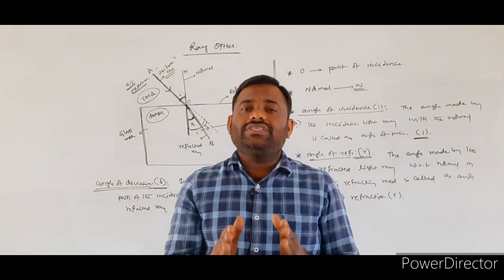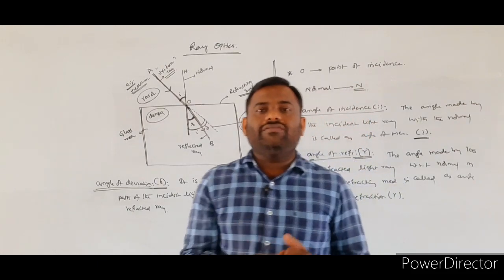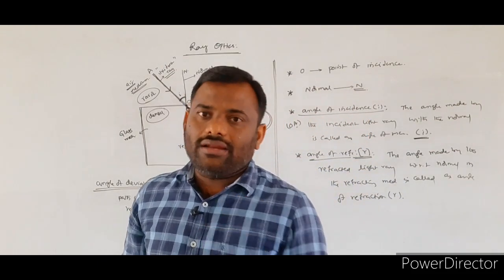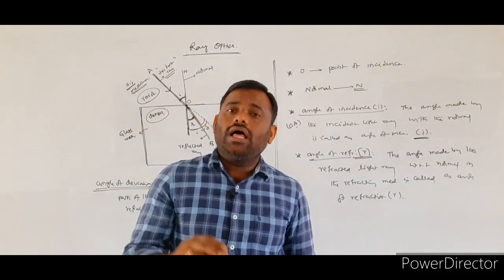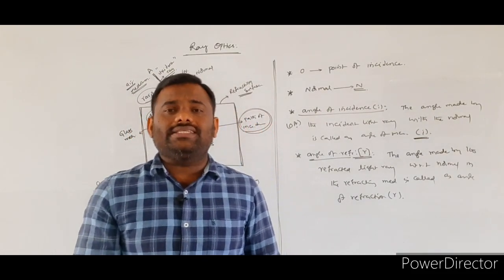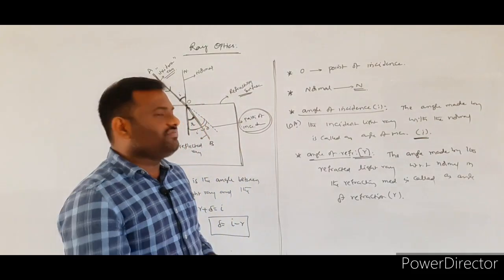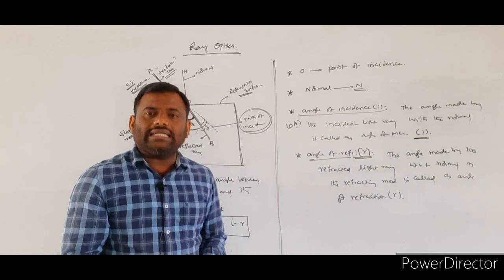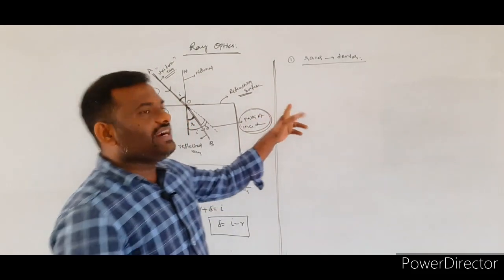The medium which has the lesser refractive index, we take as a rarer medium. And the medium which has a large refractive index, we take as a denser medium.